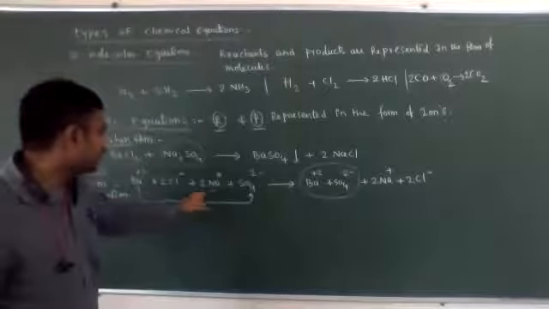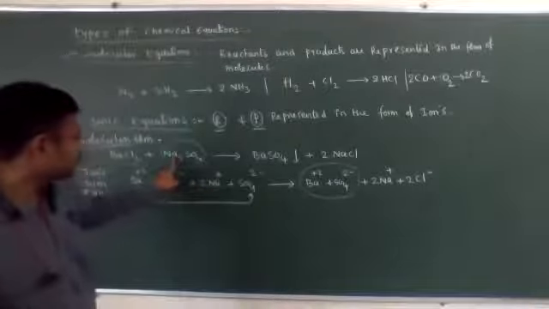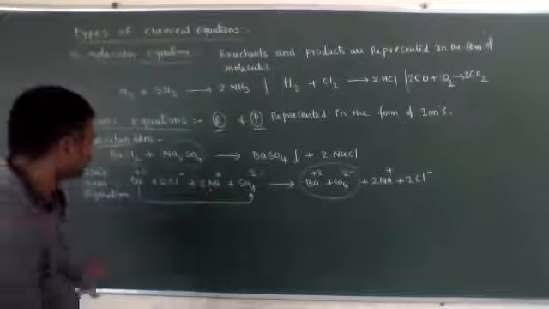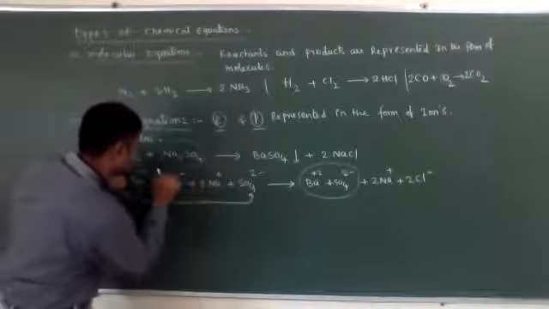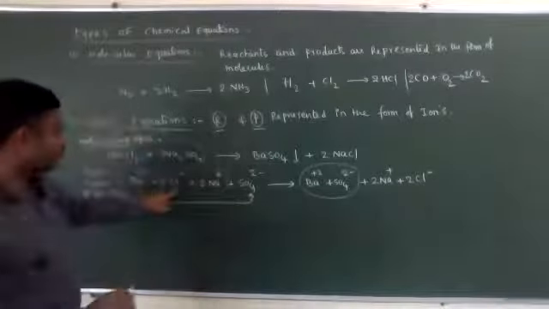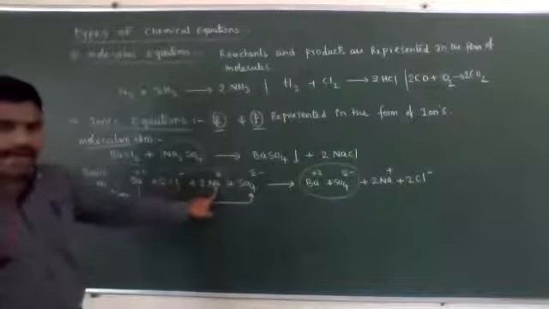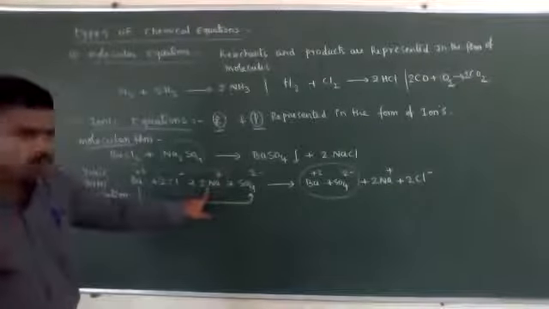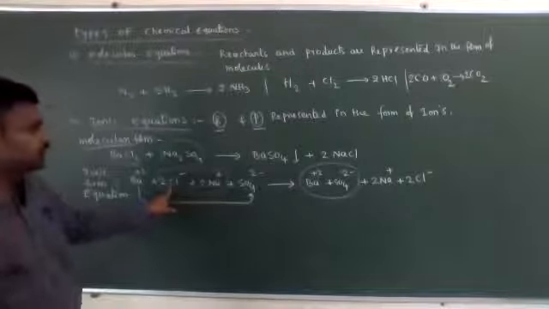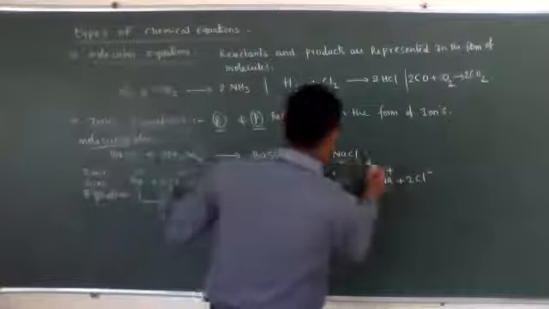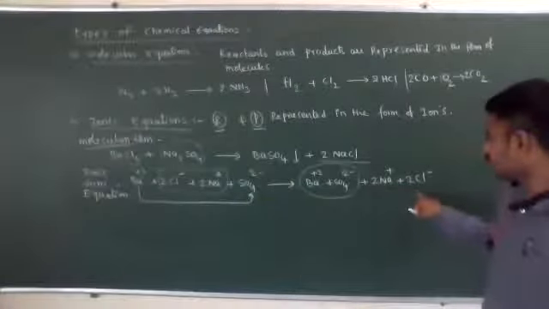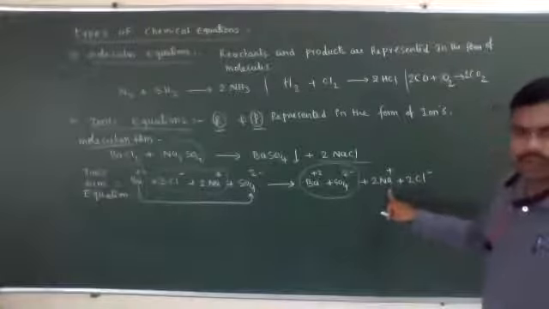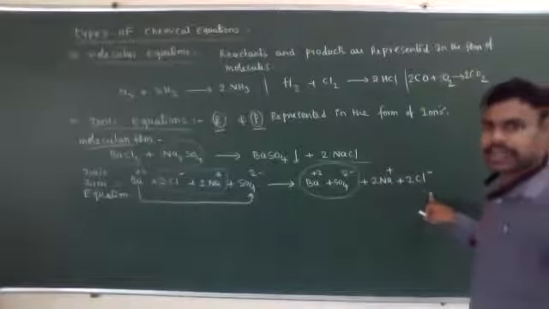Next, from Na2SO4, 2 Na+ ions are present, and in BaCl2 2 chloride ions are present. Chlorine has 1 unit negative charge and Na has 1 unit positive charge. Total 2 Na+ ions and 2 Cl- ions are present. They form 2 moles of NaCl, sodium chloride. Again the 2 moles of sodium chloride are ionized to give 2Na+ plus 2Cl-.